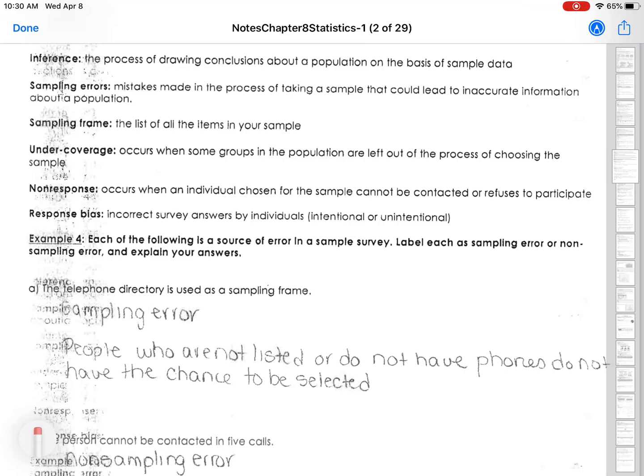All right, third page of the notes. There's a lot of vocabulary on this one as well. So we have inference. That's the process of drawing conclusions about a population on the basis of a sample data.